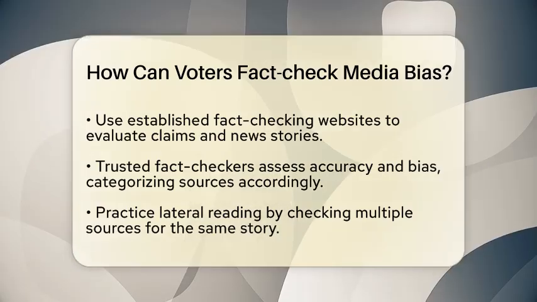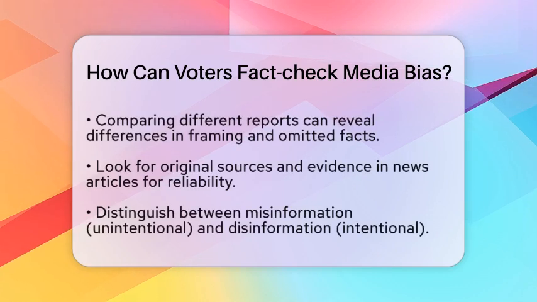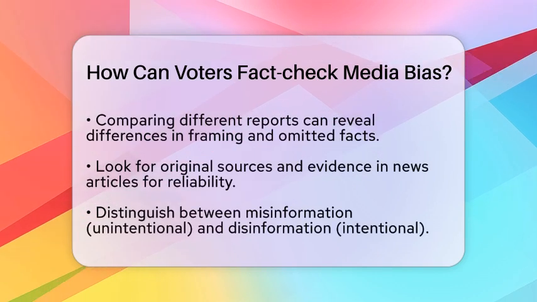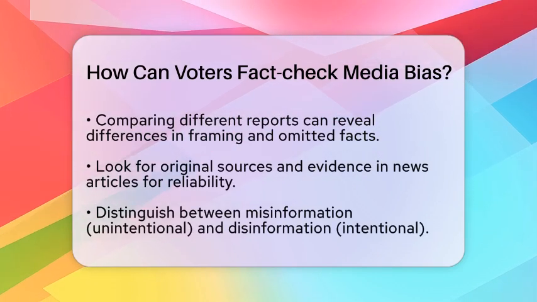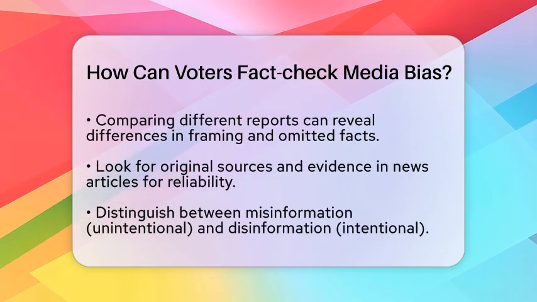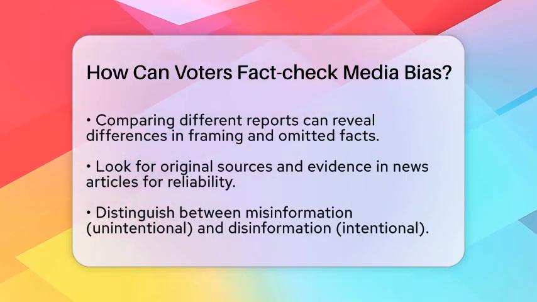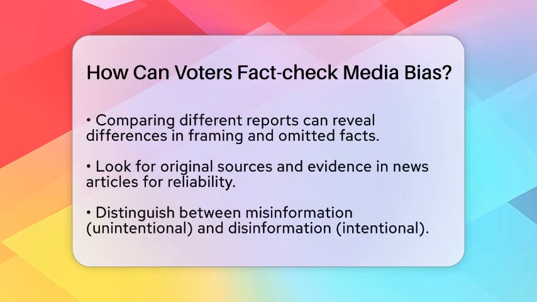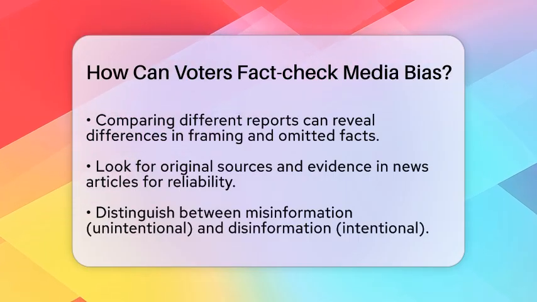When reading news stories, always look for original sources and evidence. Reliable articles will cite official data, direct quotes, or documents. If a story lacks clear sourcing or relies heavily on opinion, it may be less trustworthy.